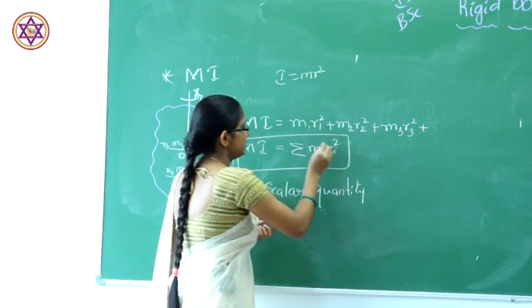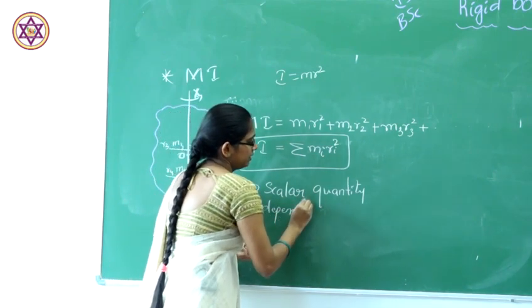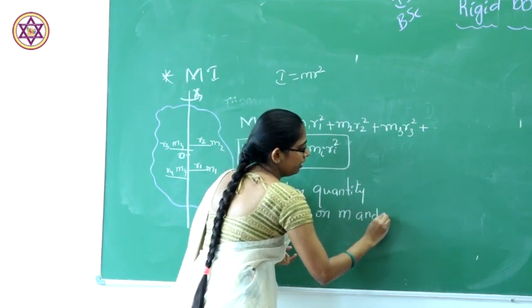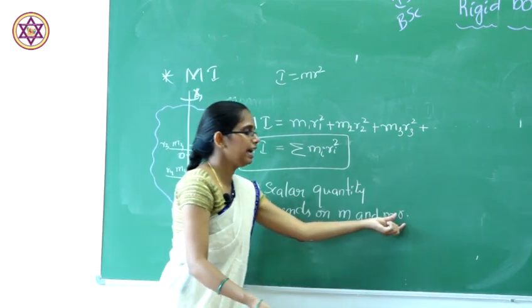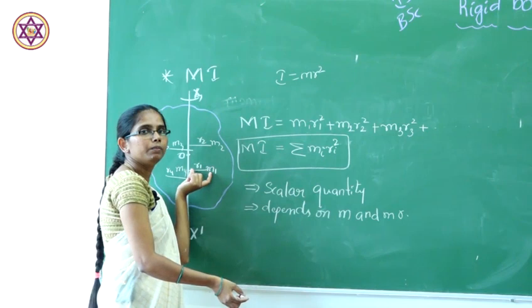So it always depends on m and also on r. m is nothing but the mass of the particle, r is nothing but the distance between two points.